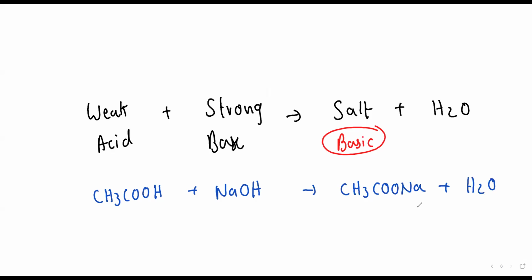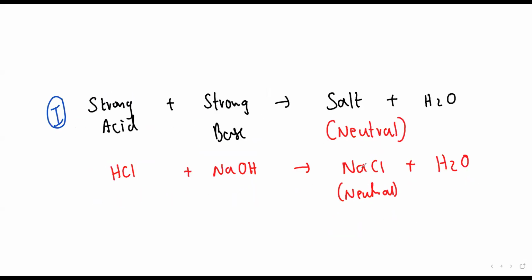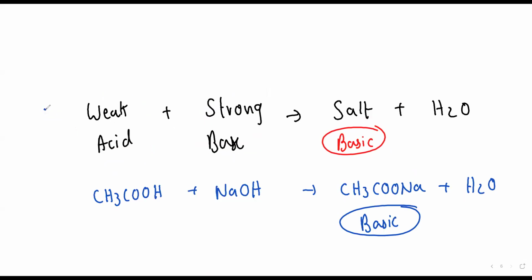So this salt will be, what will be the nature? Basic. Understood? So look, we did three cases. First, this was my first case: strong acid, strong base, then my salt is neutral. Second case, strong acid, weak base, then my salt is what, beta? Acidic. Whatever is strong, that will be the nature of the salt. Third case, what I did, I took weak acid, strong base, I got basic salt. Whatever was strong, that was the nature of the salt.